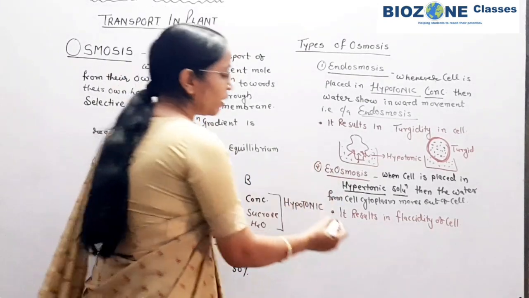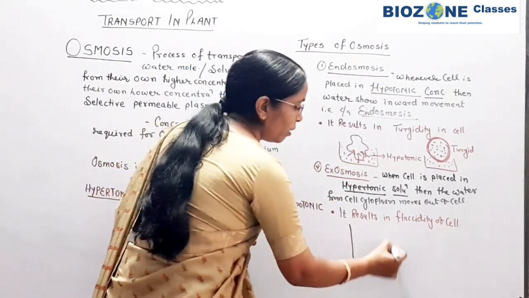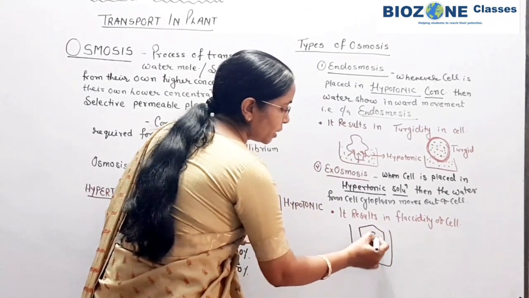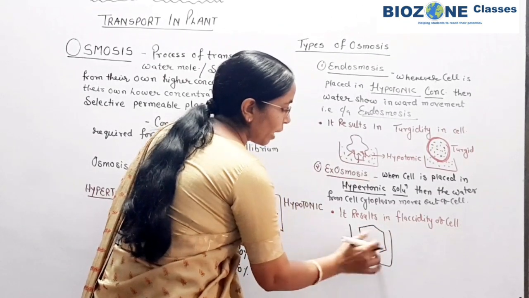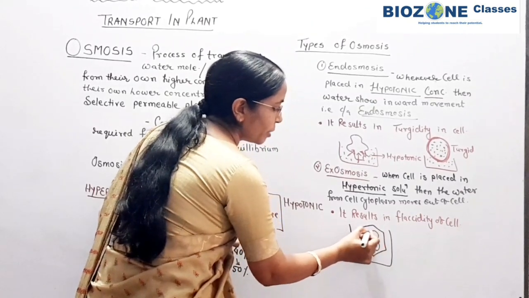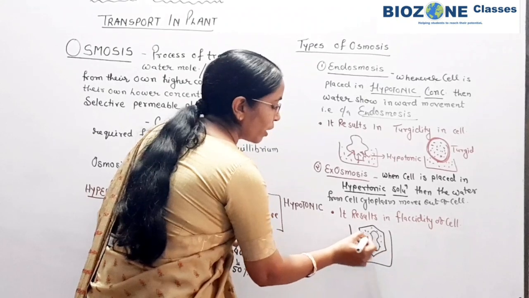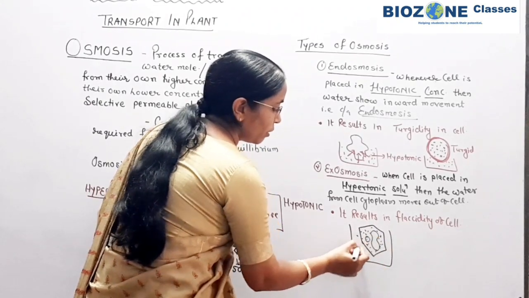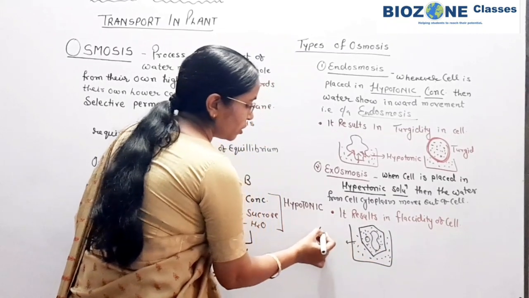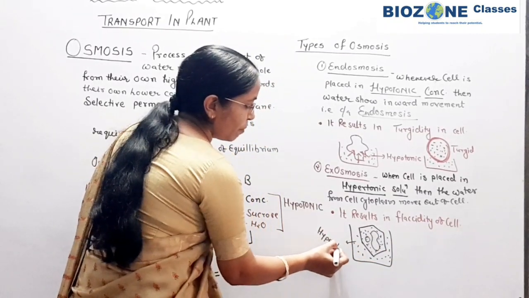So remember again, the cell which is fully turgid or completely turgid, the identical feature of the plant cell is the presence of a vacuole. So we draw one vacuole along with the nucleus, and when this cell is placed in hypertonic solution, the outer concentration is always hypertonic.